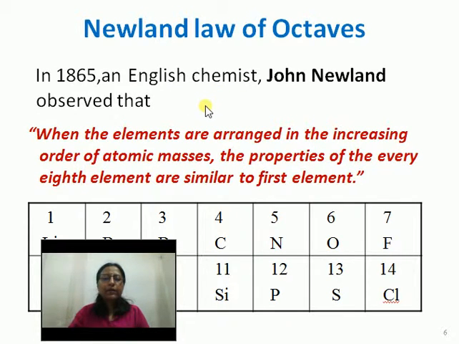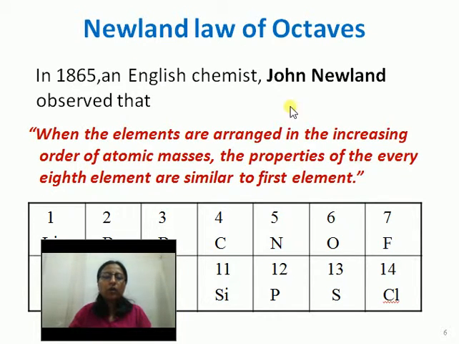Many scientists were working on the problem of how to put the elements with similar properties in the same place. So you see that in 1817 we got Dobereiner's triad rule, and after that, in 1865, that means after 48 years, an English chemist whose name was John Newland gave another law, called Newland's law of octaves.